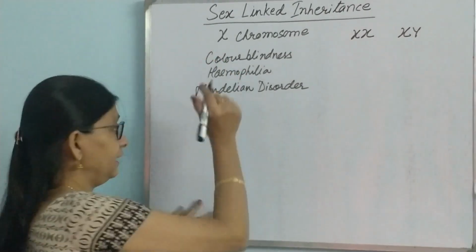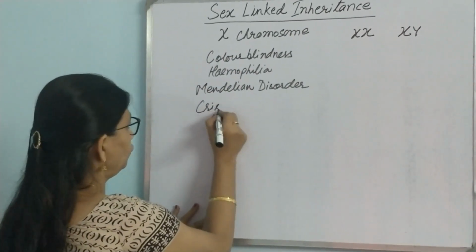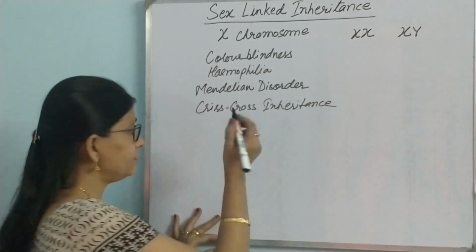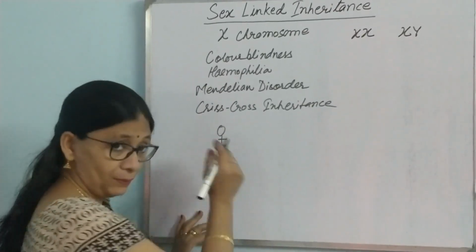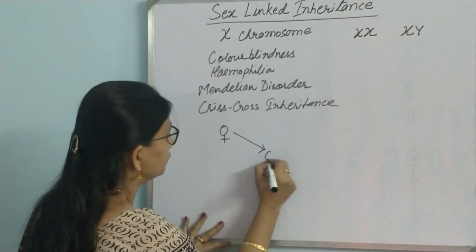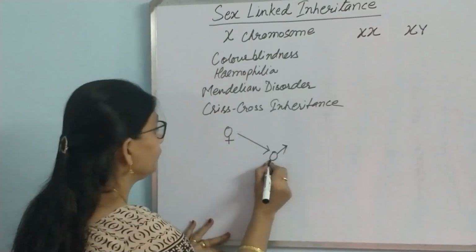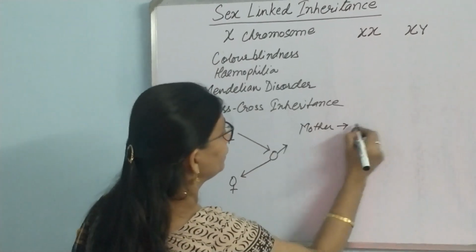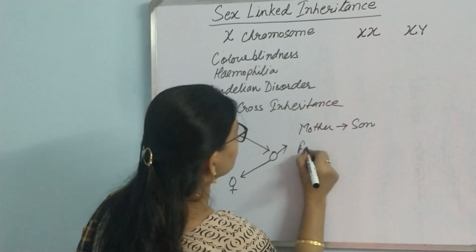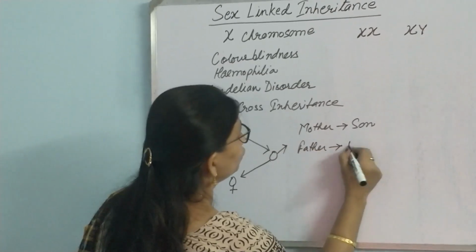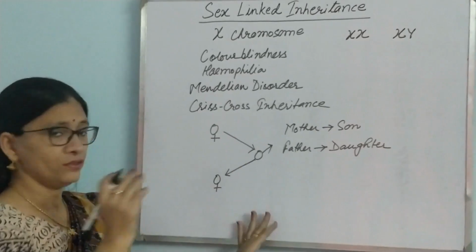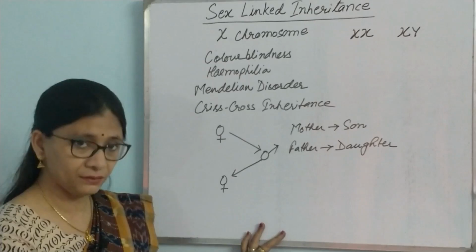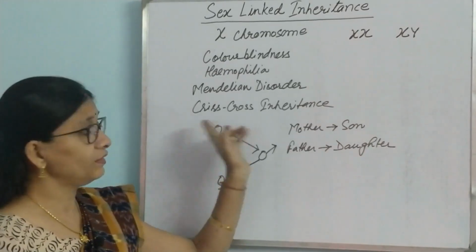Also, these diseases are known to follow criss-cross inheritance. Now, what is this? This is something like female will pass it to male and male will pass it to female. That means mother will pass it to son and father will pass it to daughter. So, is it not criss-cross, female to male in the next generation and male to female in the following generation? So, it is known as criss-cross inheritance.